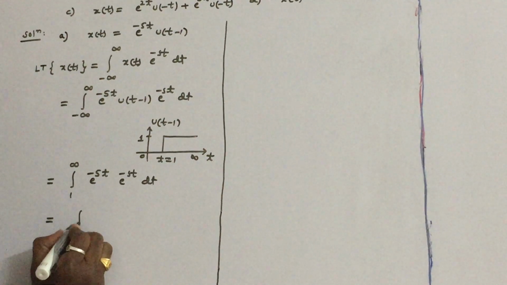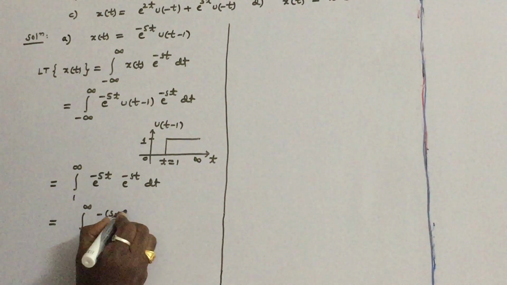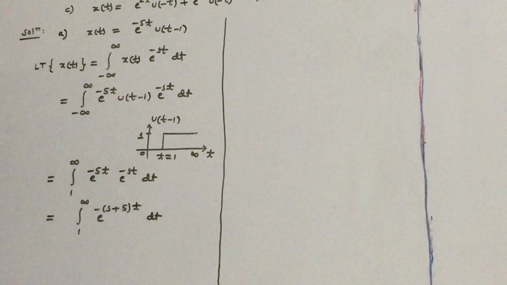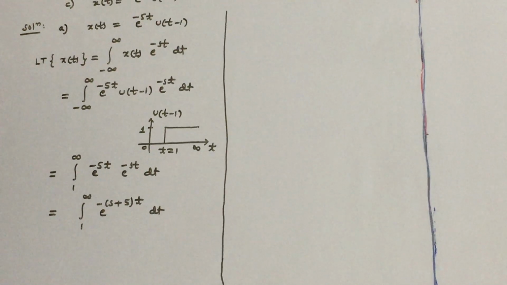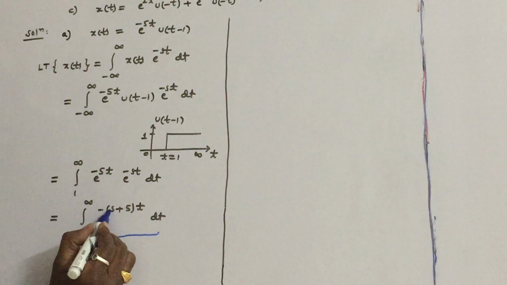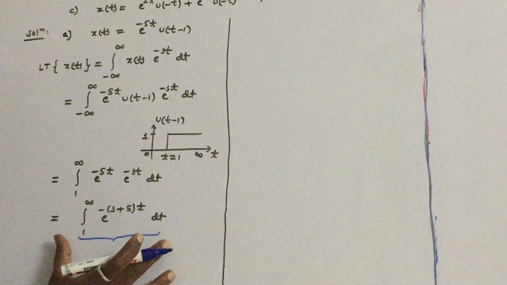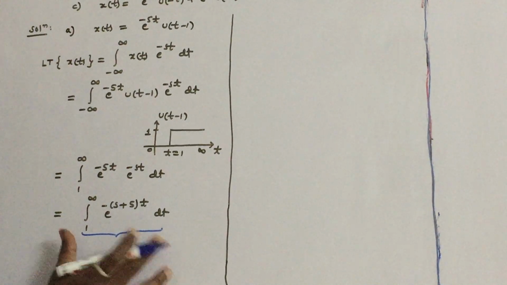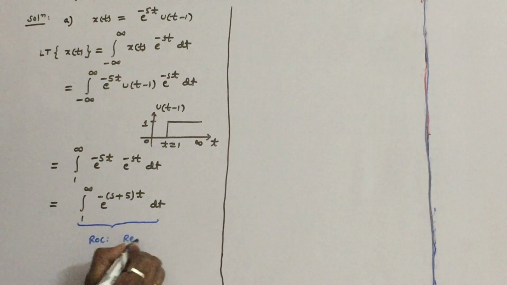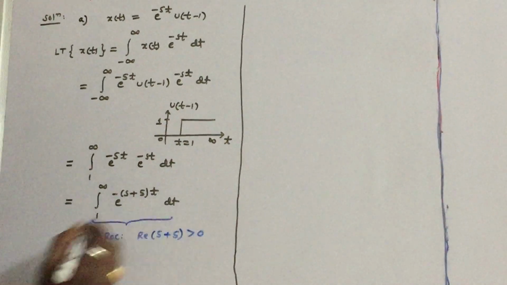Now you can check the integral from 1 to infinity, which we can write by taking s plus 5 as common, into dt. You can easily say what the region of convergence is for this problem. Because infinity is there, s plus 5 must be greater than 0. Then only this integral will converge. So the region of convergence for this problem is real of s plus 5 must be greater than 0.